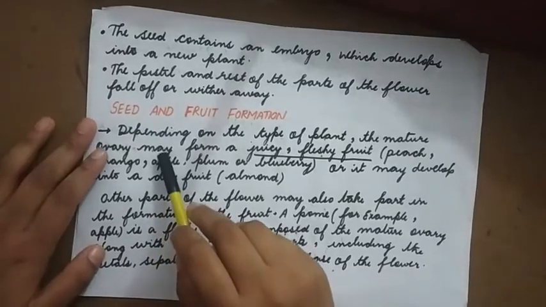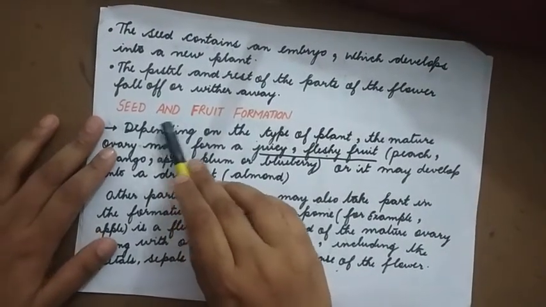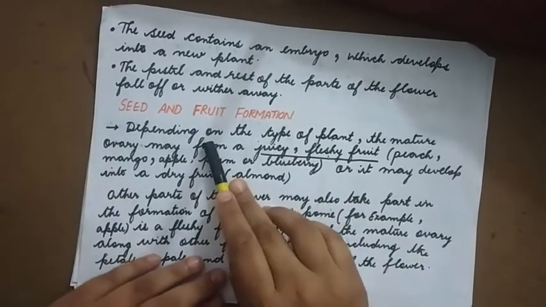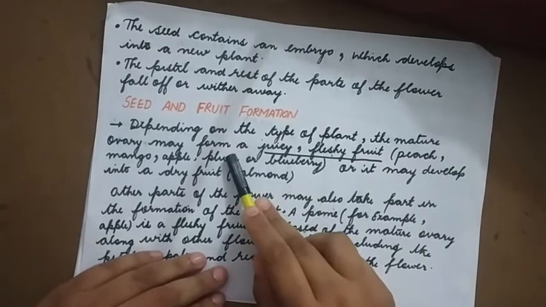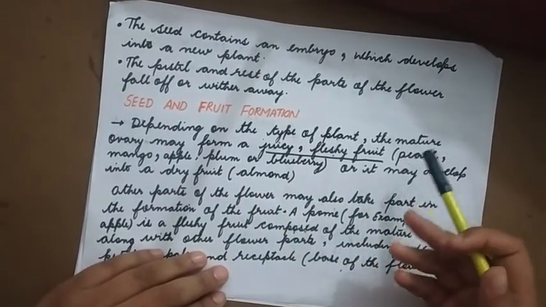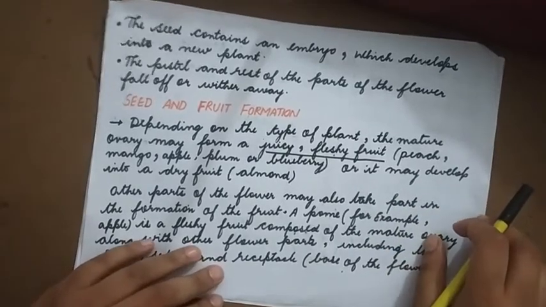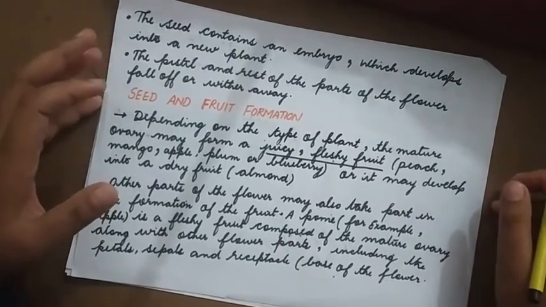Good morning, students. Today we will continue with the same chapter, reproduction in plants, seed and fruit formation. Depending on the type of plant, the mature ovary may form a juicy flesh fruit, for example, apple, mango, plum or blueberry. The ovary is the one that forms a fruit.